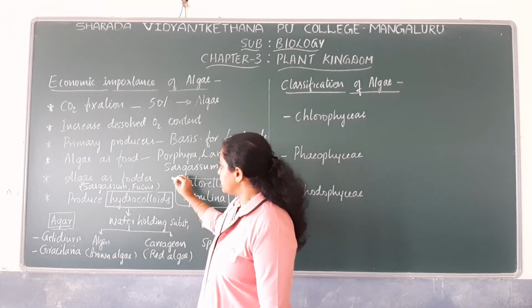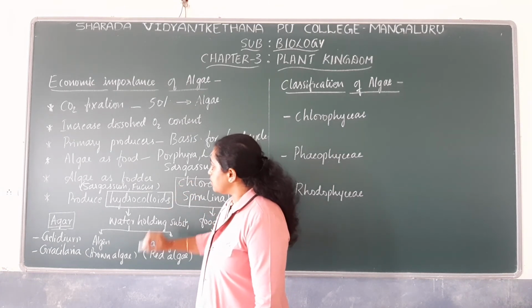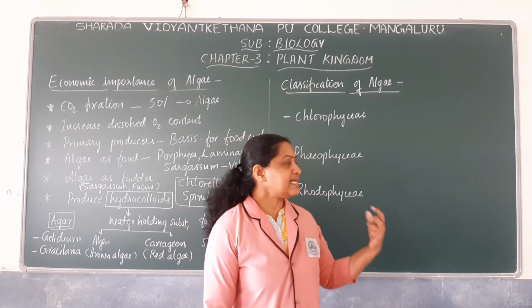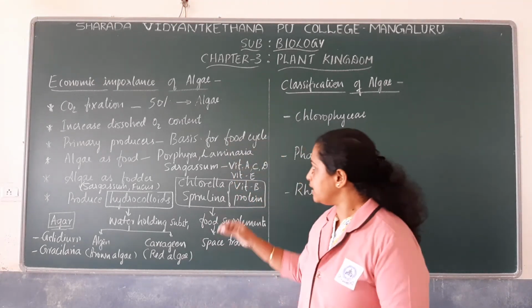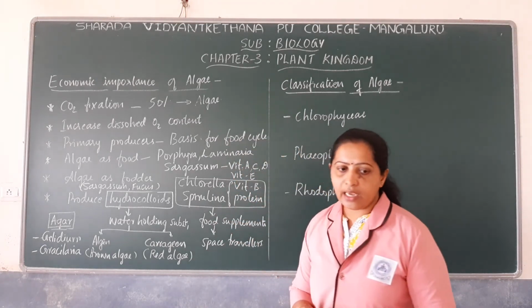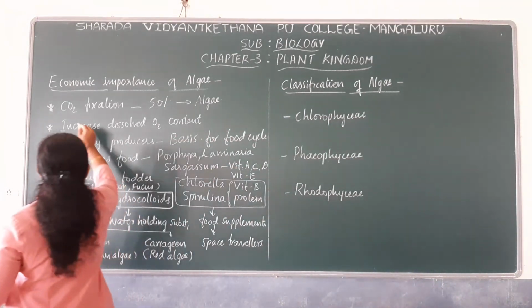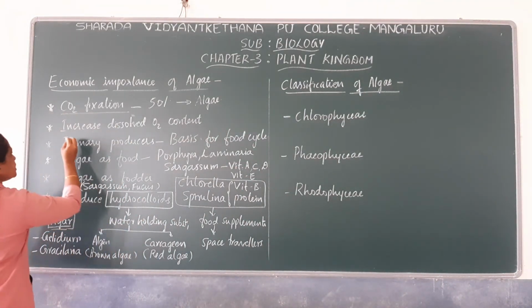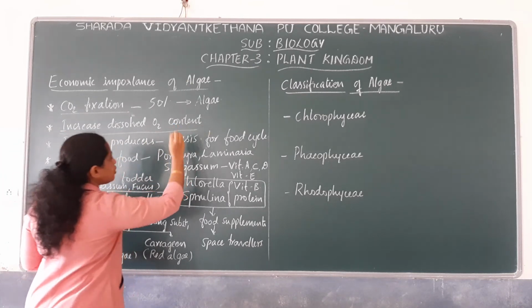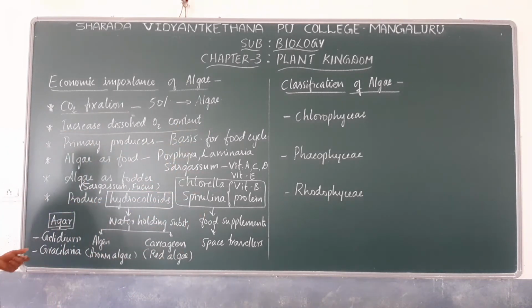Next, let us discuss the classification of algae. Just note down these points: algae are known for carbon dioxide fixation. Algae increase dissolved oxygen content in their habitat.